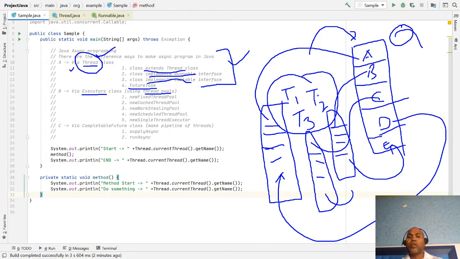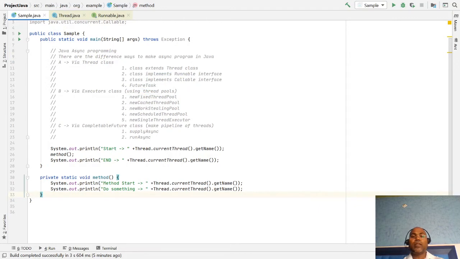In this fashion, with a limited number of threads, we can submit as many tasks or jobs as we want to execute in separate threads. The second threading model is the thread pool. Okay, first is your Thread class, second is thread pool, third is CompletableFuture. In this way, we can create threads.